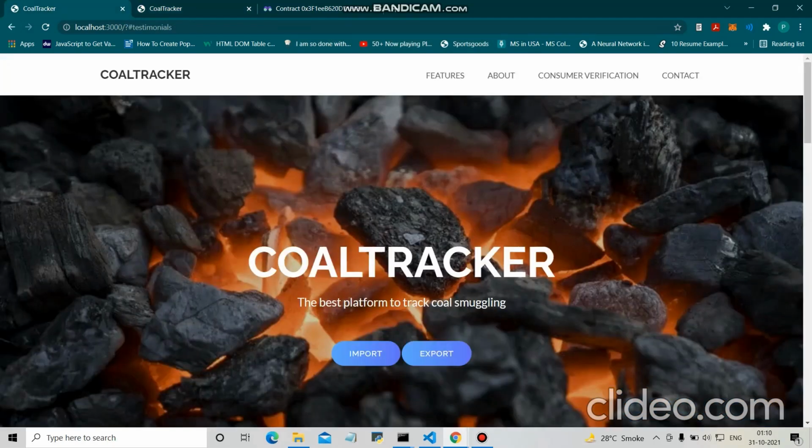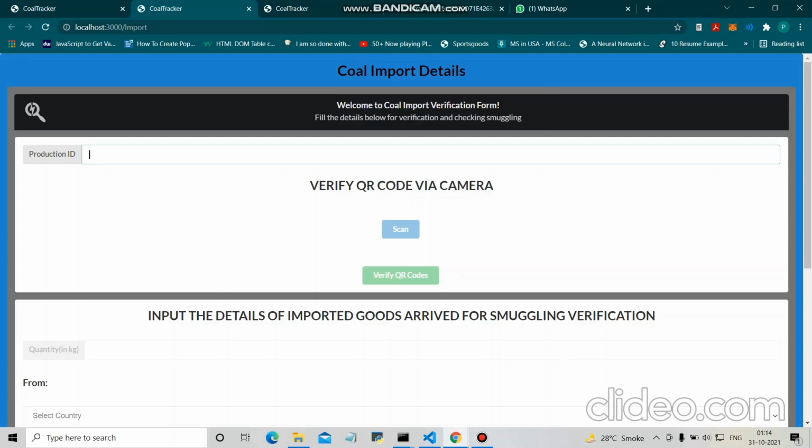Let's move on to the import functionality. What will the importer do? I add the production ID of the particular coal. Now we'll verify the QR code, first the one printed by the exporter which came to the importer, and then the one on the IPFS decentralized storage.